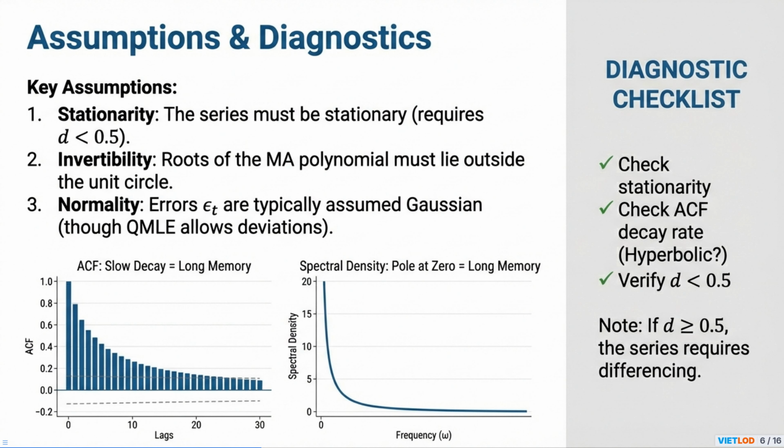The autocorrelation function, or ACF plot, is our primary indicator for detecting long memory. If the autocorrelation bars remain significant far out along the lags, showing a slow, hyperbolic decay pattern, it's a strong signal to suspect an ARFIMA model is appropriate.